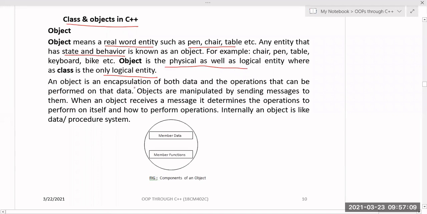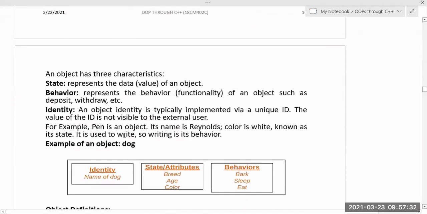Next, an object is an encapsulation of both data and operations that can be performed on the data. So an object contains both member data and member functions. These are manipulated by sending messages. This is called message passing. An object receives a message, and it determines the operation to perform itself and how to perform it. Internally, an object is like a data or procedural system. So this we have seen.